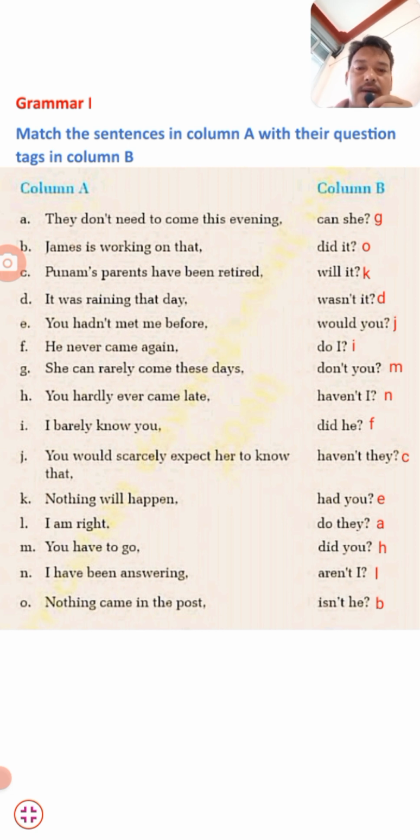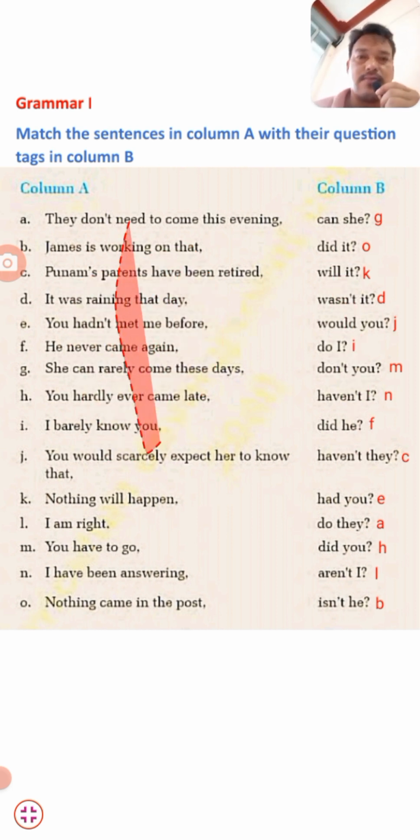And I have been answering. Now M number. It's, haven't I? And the last one is, nothing came in the post. It's O number, and O number is, did it? Nothing came in the post, did it? So it's all about matching the sentences with their question tag in column number B.